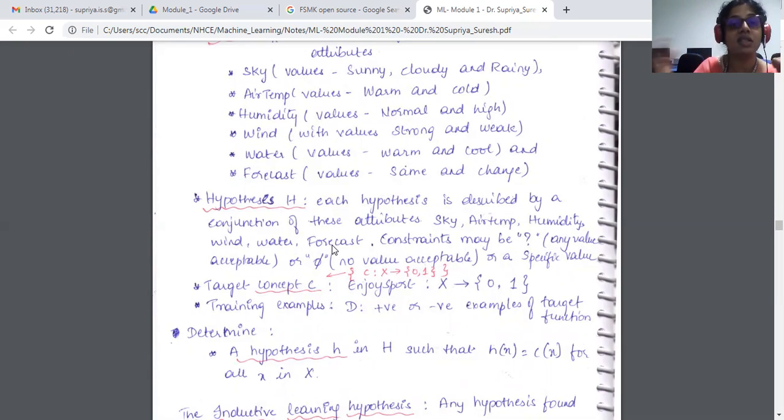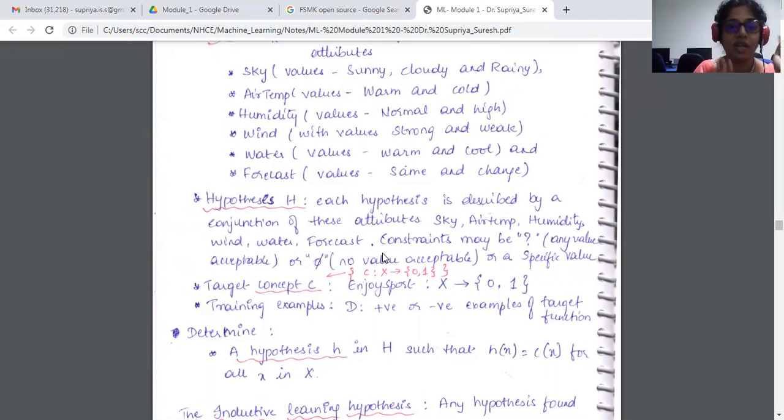We're going to create such hypotheses by taking the conjunction of all of these 6 attributes, where constraints may be a question mark, any value accepted, phi, no value accepted, or a specific value. It can take any of these 3, and we can create the hypothesis based on the instance space. The target concept C, as I told you: what is a concept here? Enjoy sport, yes or no, right?